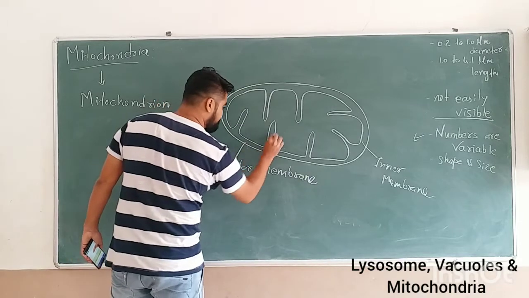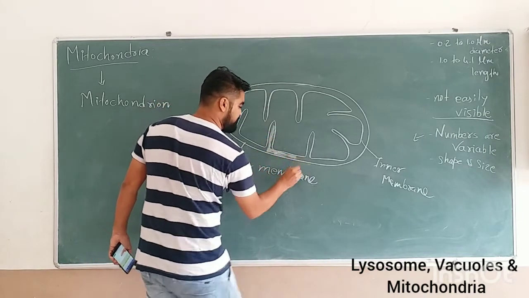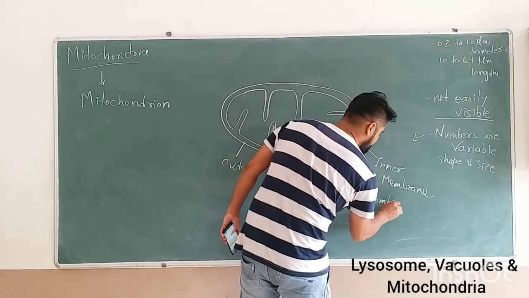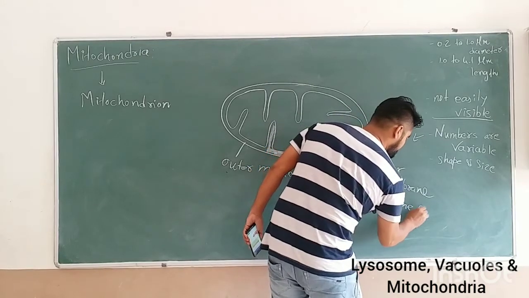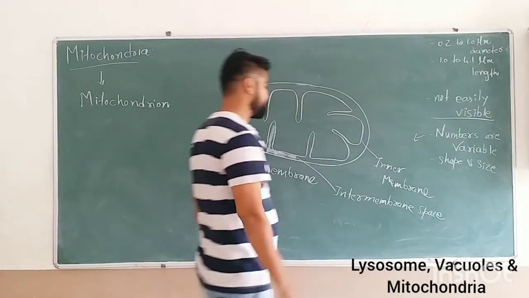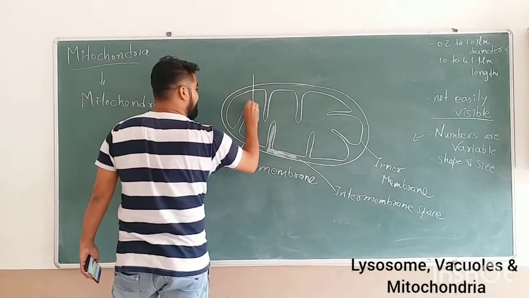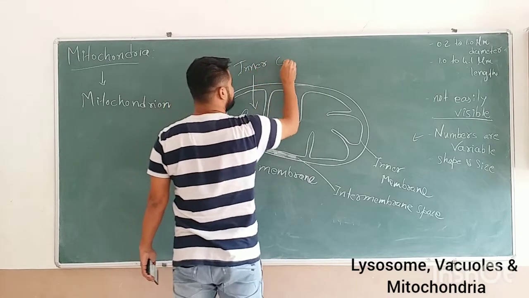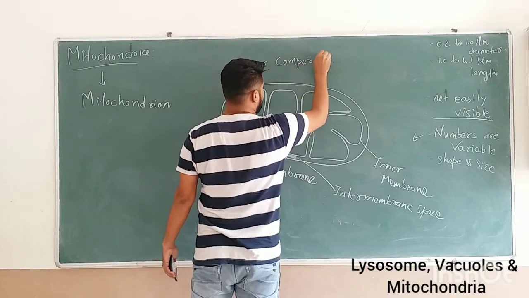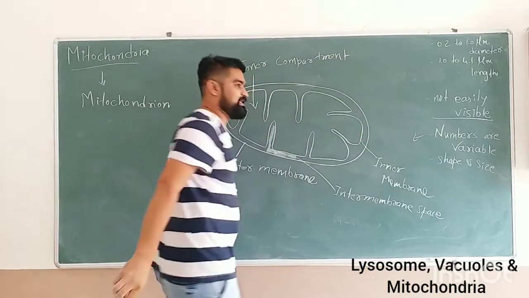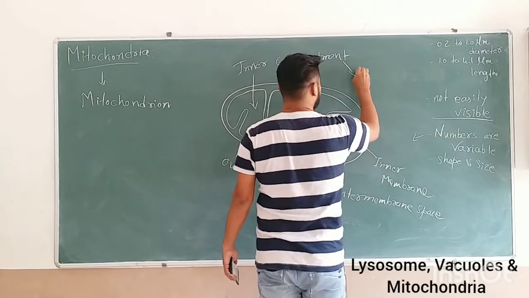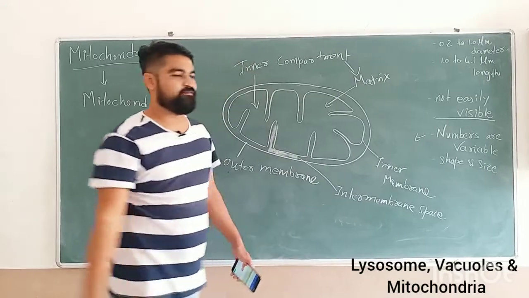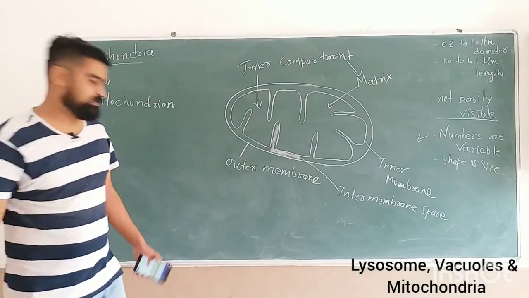This particular space is called the intermembranal space. This is called the inner compartment, and this whole inner compartment is filled with a matrix, a fluidic material which is called the matrix.